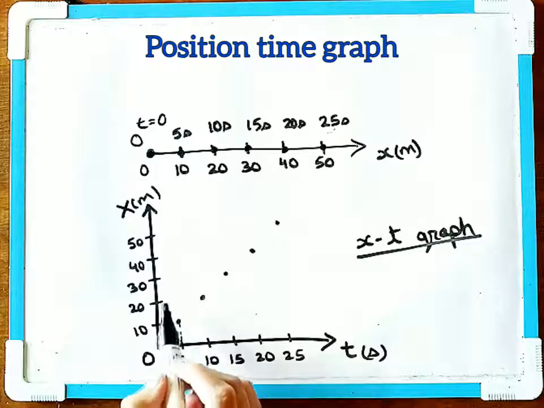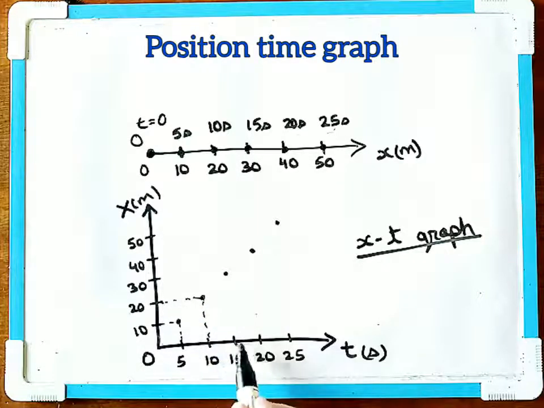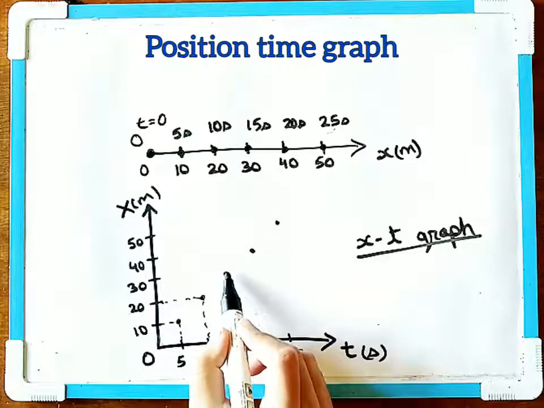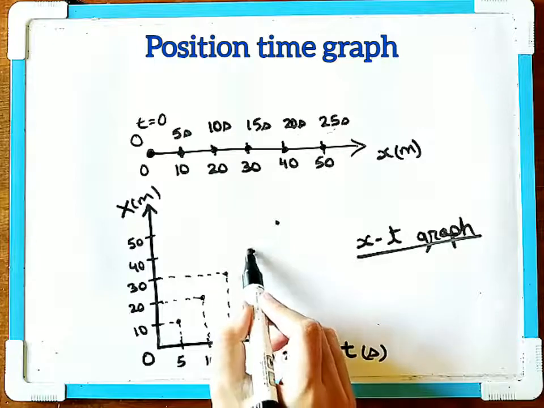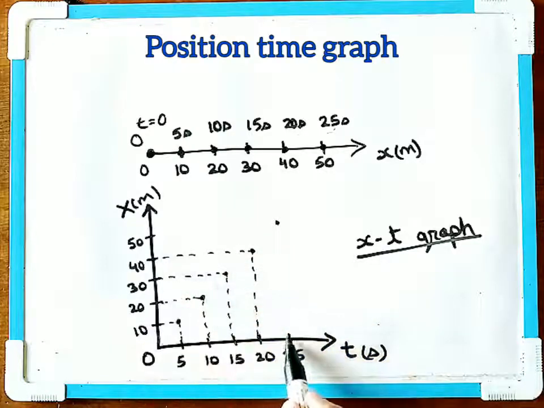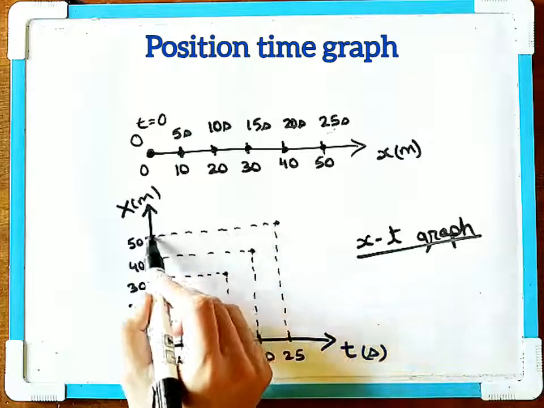So 5 seconds is at 10, 10 seconds is at 20, 15 seconds is at 30 meter, 20 seconds it is at 40 meter, 25 seconds it is at 50 meter.